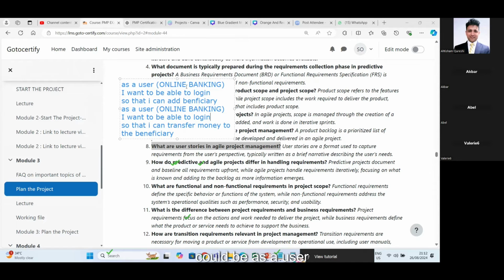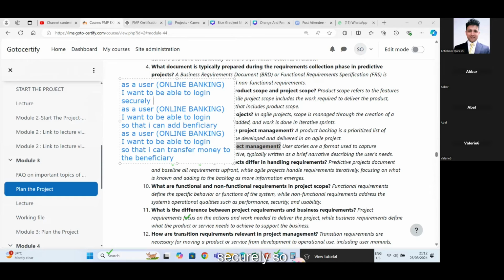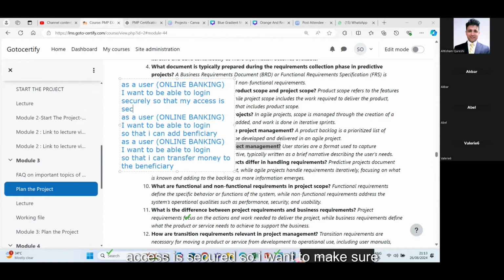Or there could be: as a user of online banking, I want to be able to log in securely through the password, so that my access is secured. So I want to make sure that it is me only who is logging in, right? So there could be many stories written in this manner. So the format is clear. The template is clear, guys. Abel, Valeri, Akbar, you guys understand this template? Yeah, I got it. Okay, cool.